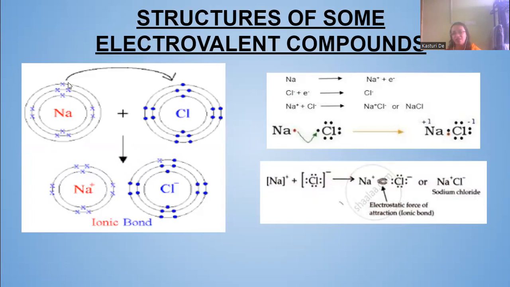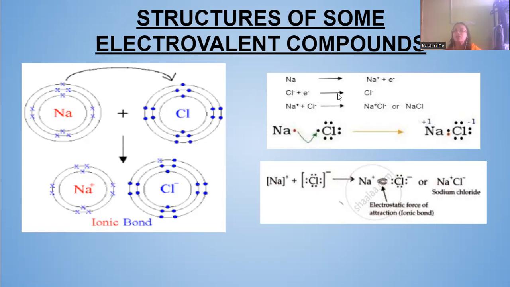That will be transferred to chlorine, because chlorine has 2 in the first shell, 8 in the second shell, and 7 in the third shell. So it is deficient of 1 electron. It will gain that electron to form Cl minus, and sodium will lose 1 electron to form Na plus.